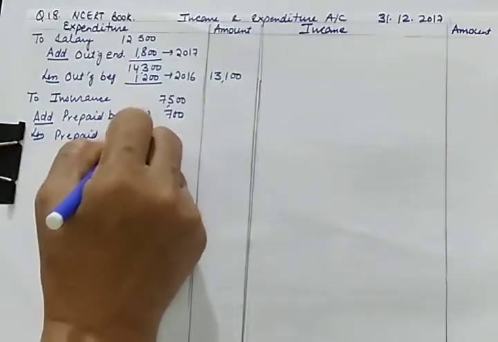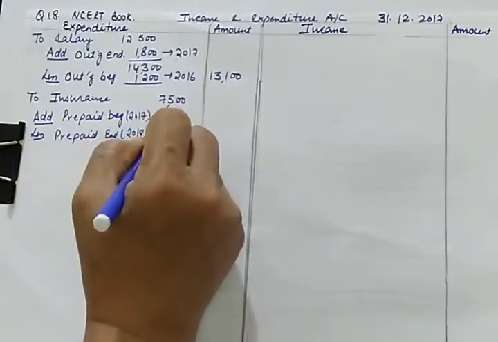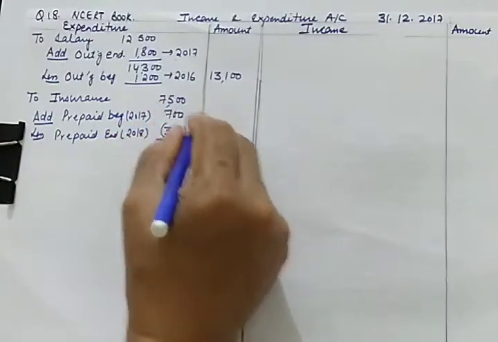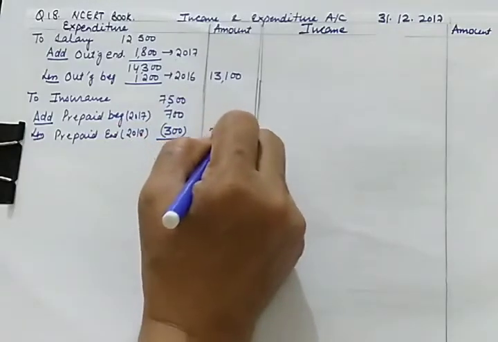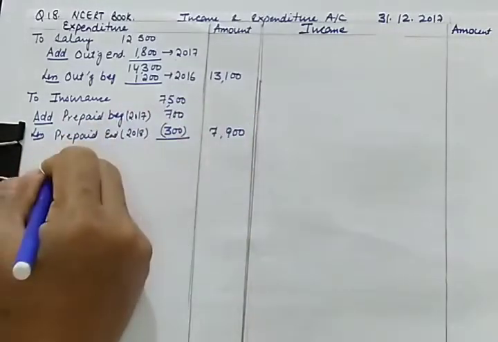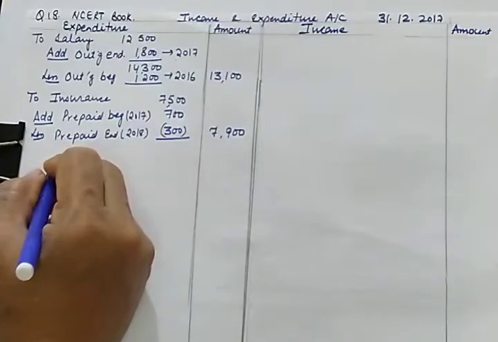It means it is related to next year, so it will be deducted. So finally 400 will be added, and this is 7,900.